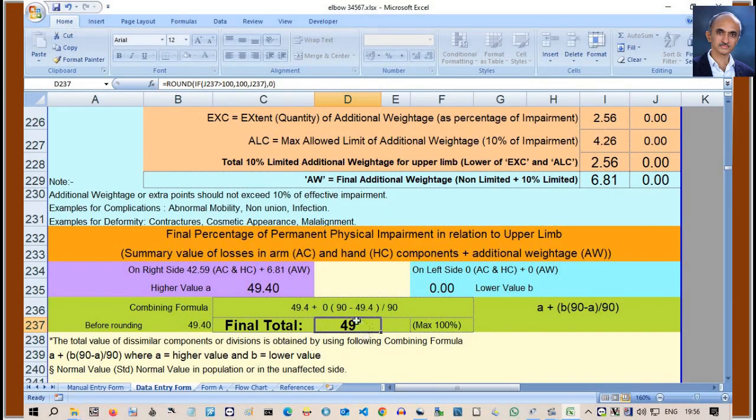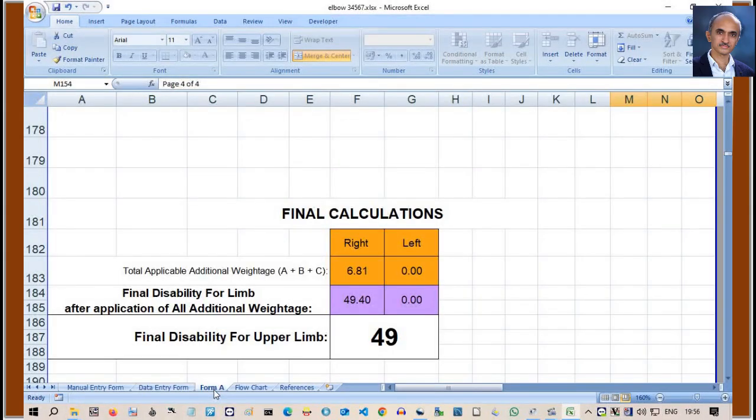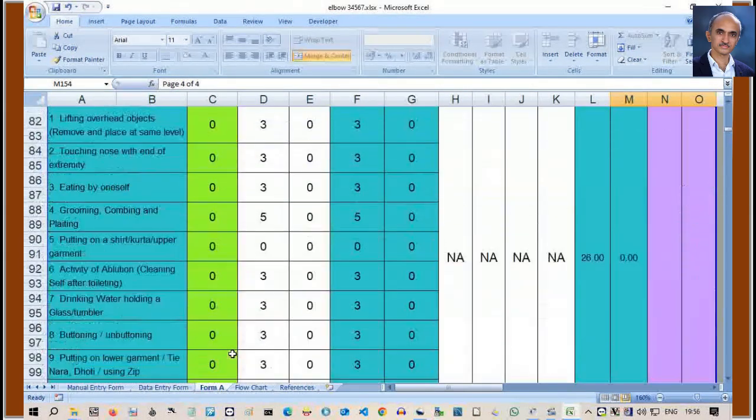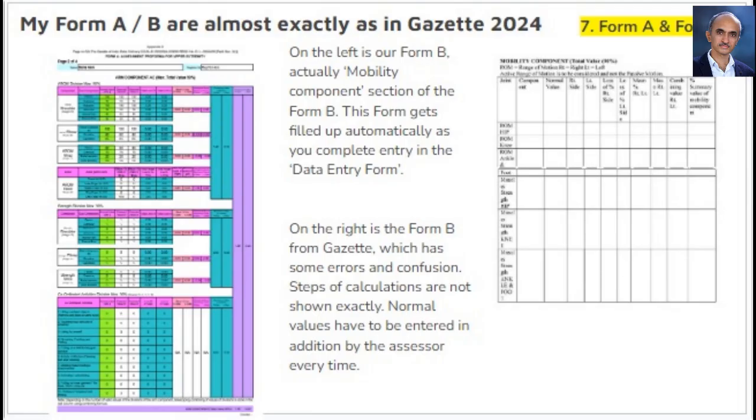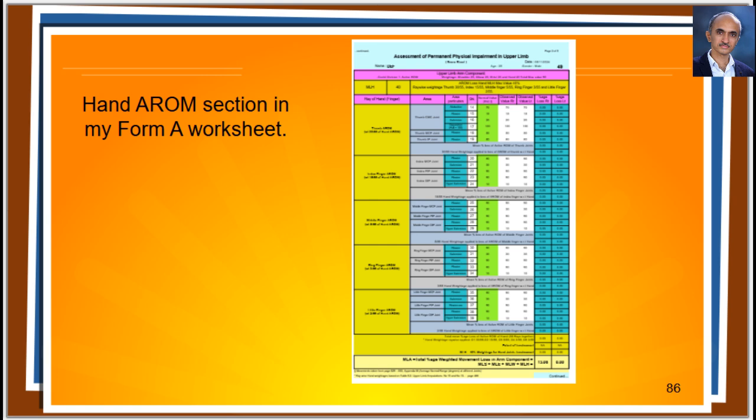Presently we are in the data entry form. Let us click on the third tab, labeled as Form A. Form A is for upper limb and Form B is for lower limb. These forms are designed exactly as given in the Gazette. I have also included the missing steps of calculation for the ease of understanding. In addition, in my Form A, I have included active range of motion of hand, which is not given in